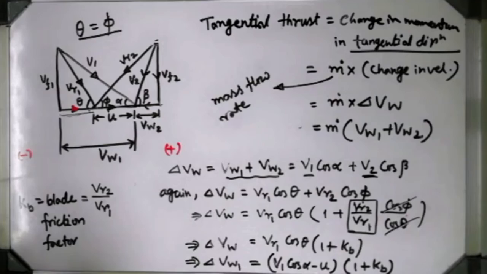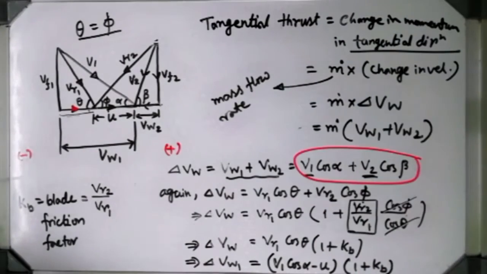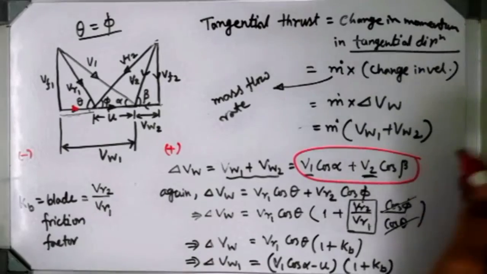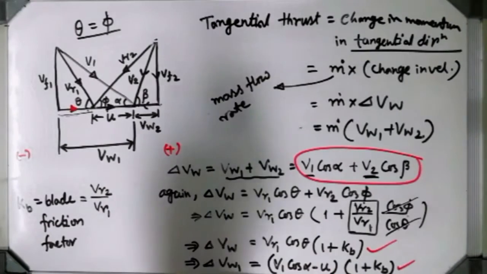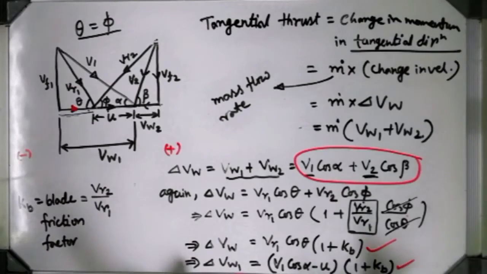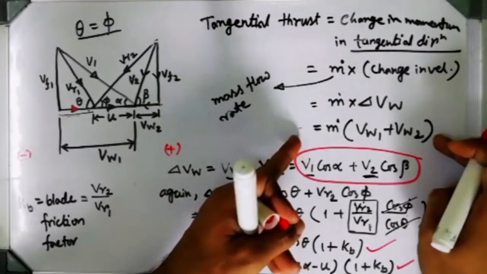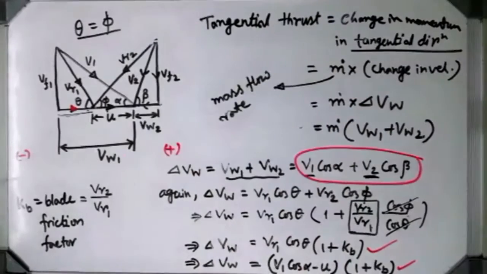Why am I writing in different forms? Because depending on the values given, I have to choose the right relationship. You can solve for del VW using this relation also. But if the values alpha, beta, V1, V2 are available to you, then you can use this relation. Otherwise you can go to this relation or that relation. All of them will give the same value of del VW. Understood? After getting this relationship, if you put it over here, and if you have the value of mass flow rate of steam, then you can find the tangential thrust.